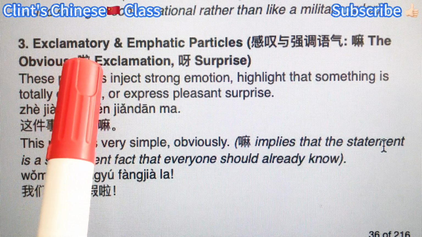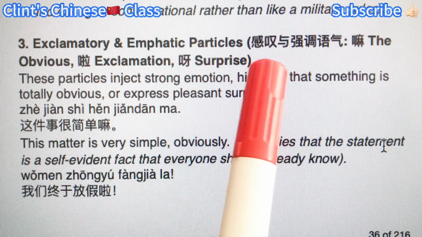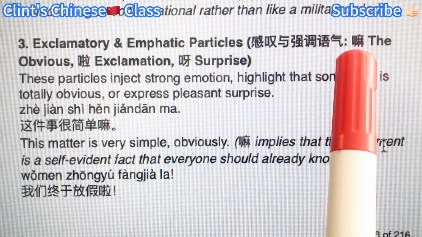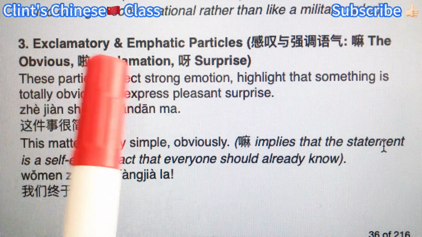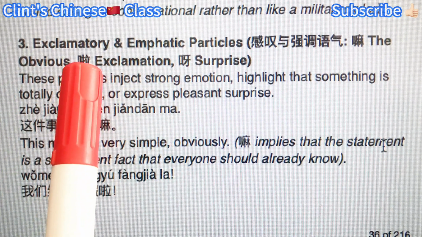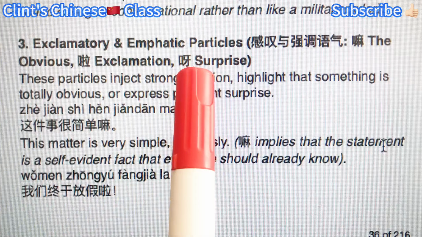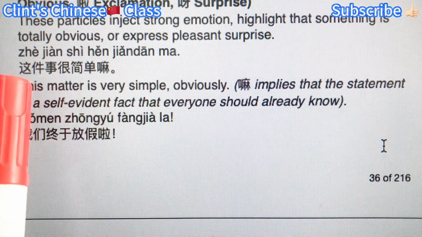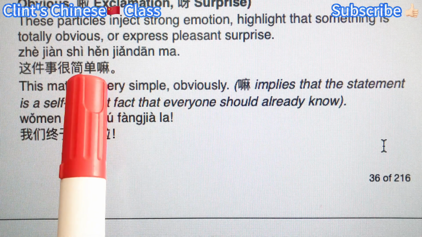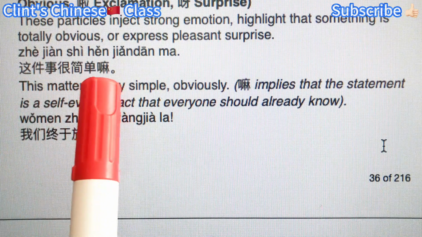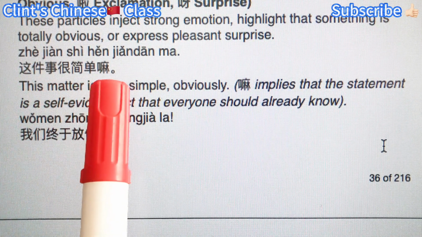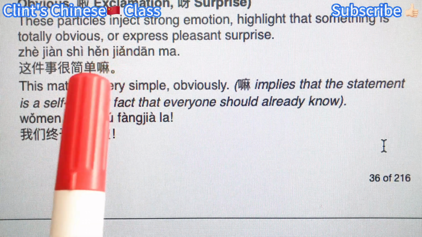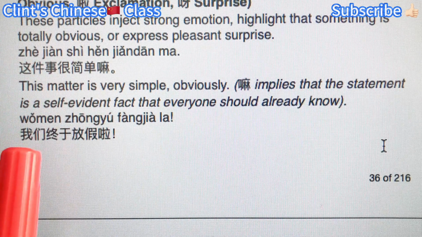Third type, exclamatory or emphatic particles, used to show exclamation or emphasize. Ma means obviously, right? Exclamation, la, this is a pleasant feeling. Ya shows surprise. This matter is very simple, obviously. 这件事很简单嘛. So we added this ma modal particle to emphasize that it's quite obvious, right? Emphasize this thing is really simple.